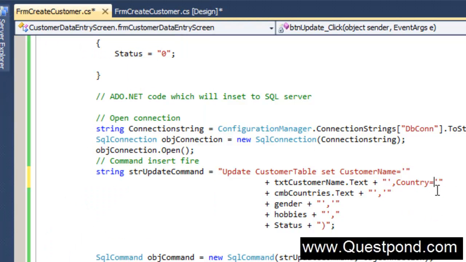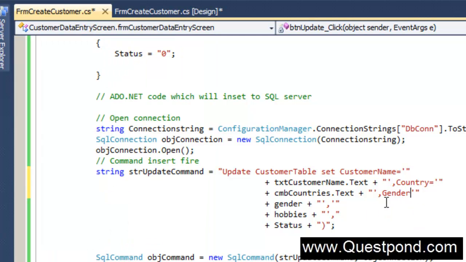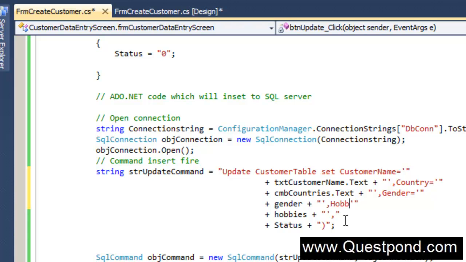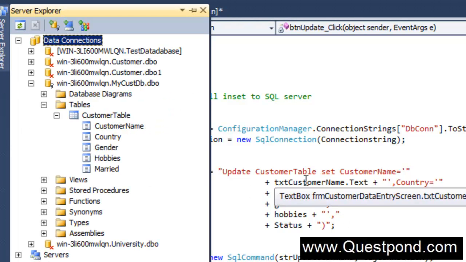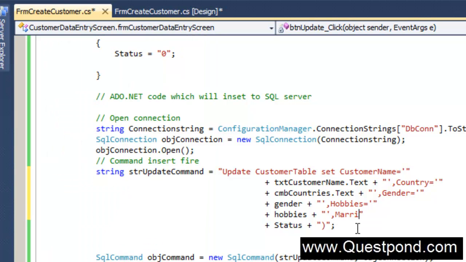Then the next field is gender, so we're going to say gender, right? So in other words, the way we write the update query in SQL is we say update table name, set field name is equal to value, comma, the other field name is equal to value, comma, field name is equal to value. So we can say the first field name is CustomerName equal to txtCustomerName.Text, then Country is equal to cmbCountries.Text, and then Gender is equal to the gender value. So that's the way we write the update syntax.